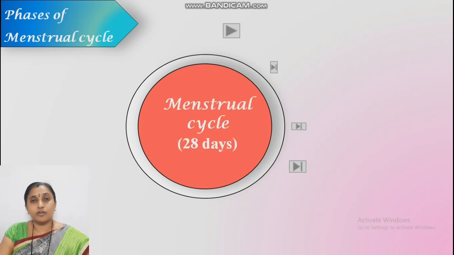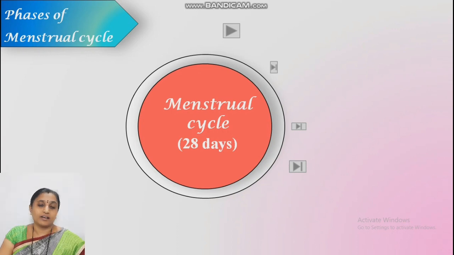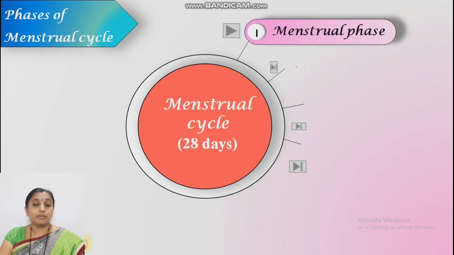There are four stages of the menstrual cycle. These 28 days, or 26 days: in some females the duration may be 26, in some 27, in some 28 days. That is the menstrual cycle which occurs per month. There are four phases of the menstrual cycle. First, the menstrual phase or the bleeding phase, because during this phase bleeding takes place.